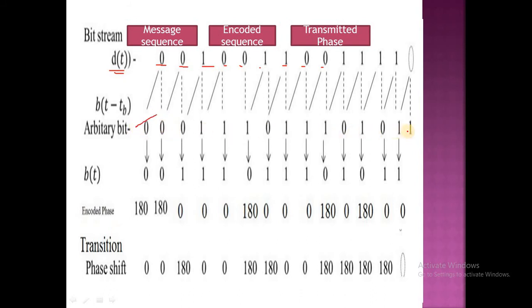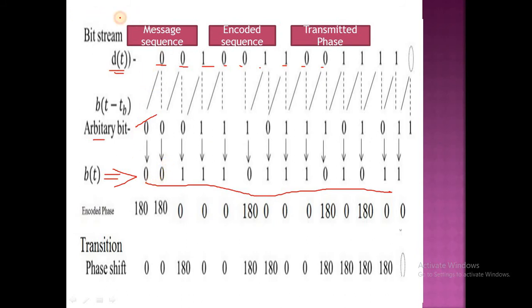The encoded sequence will be like this: 0 0 0 1 1 1 0 1 1 1 0 1 0 1 1. Here is the encoded sequence. So how can we get the transmitted sequence or transmitted phase? Here is the transmitted sequence. How can we get the transmitted sequence?